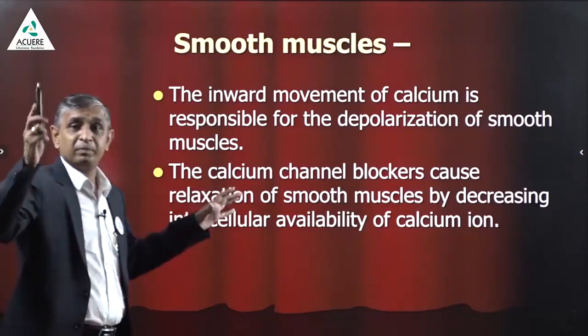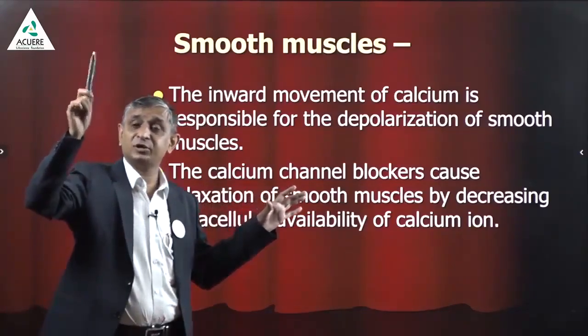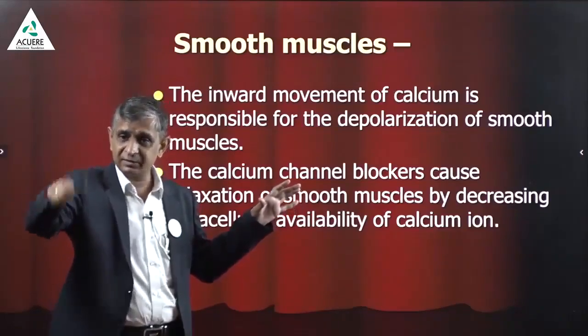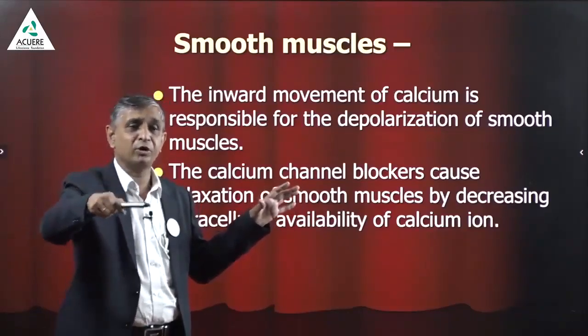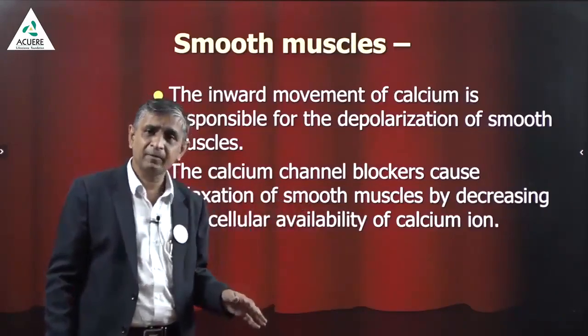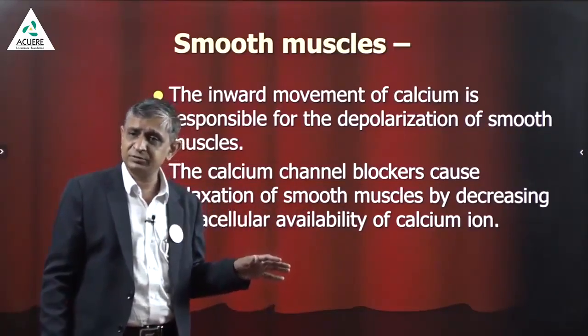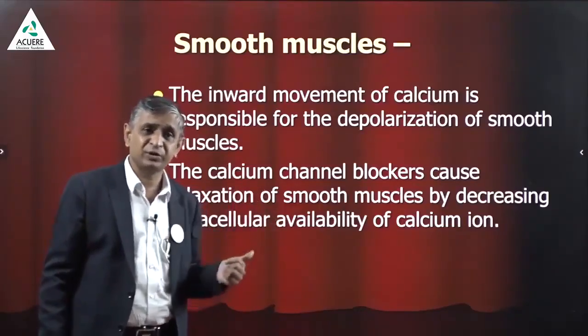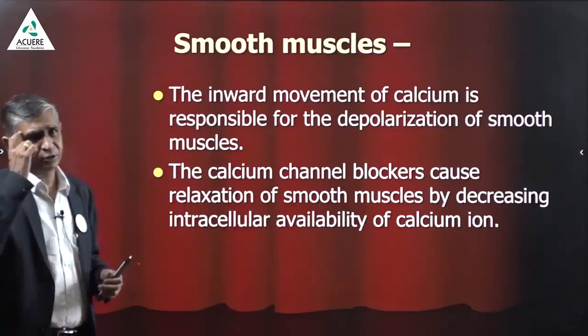This is why the principal indication of these drugs is COPD, asthma, all types of chronic obstructive pulmonary diseases, bronchitis, bronchiectasis, and patients of tuberculosis. If they are hypertensive, this is the best choice for them. Just remember the choices in your mind.